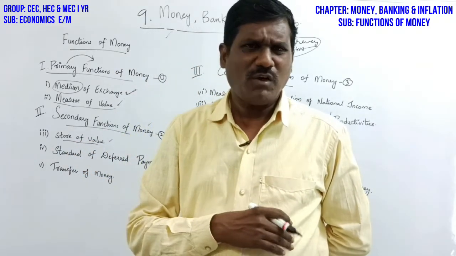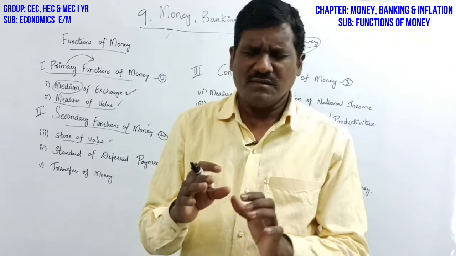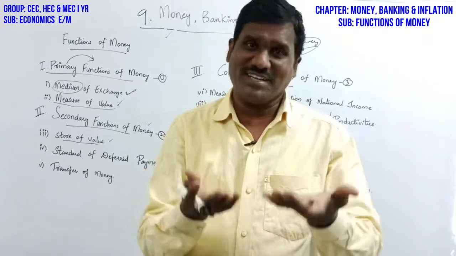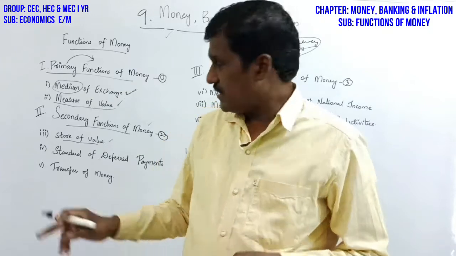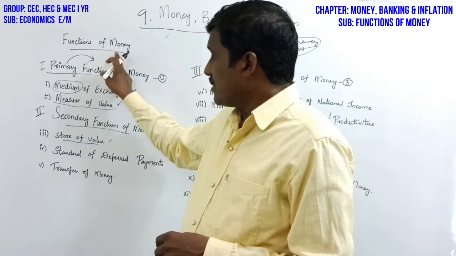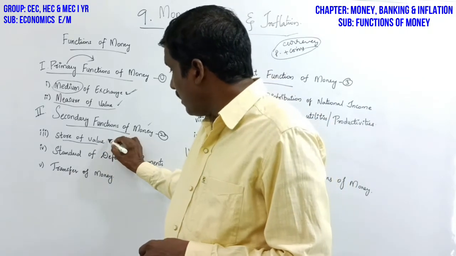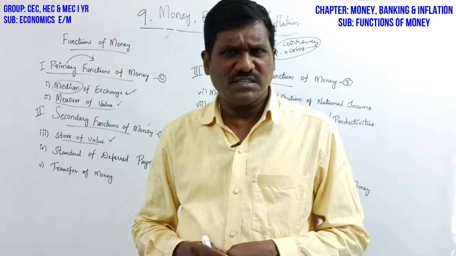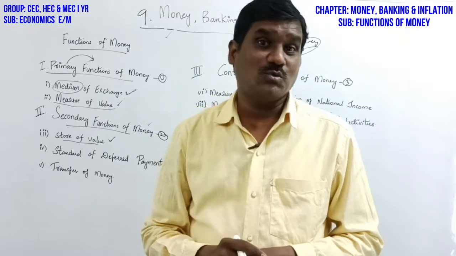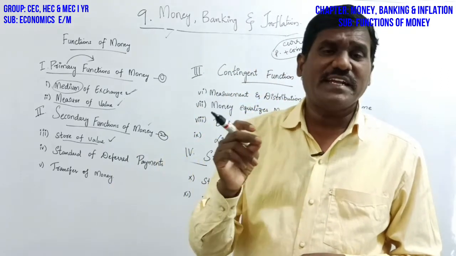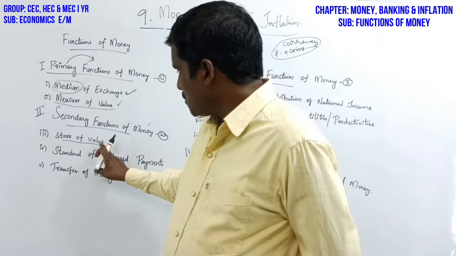Why? Because in barter it is goods and services. The goods will depreciate in the future, but the money will not depreciate in the future. It is possible to store value. So this is also one of the secondary functions of money, store of value.